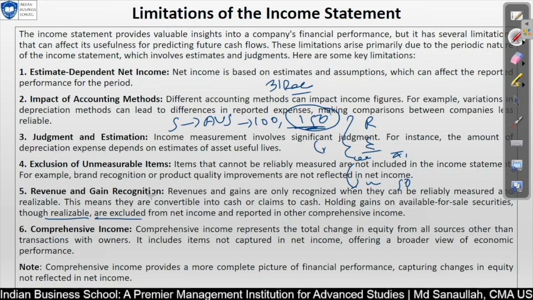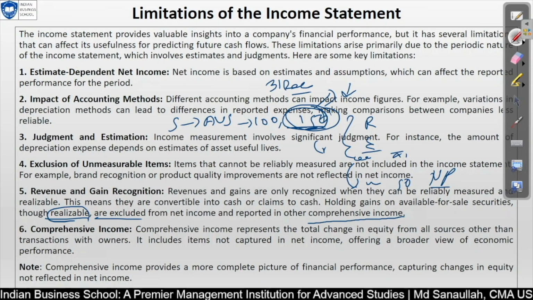So this is what they are saying, that it is still only realizable. You think that it has increased and later on it will not go down, but still you cannot mention it in your income statement. So that is the drawback, because you are hiding the net profit. This is what the point here is.